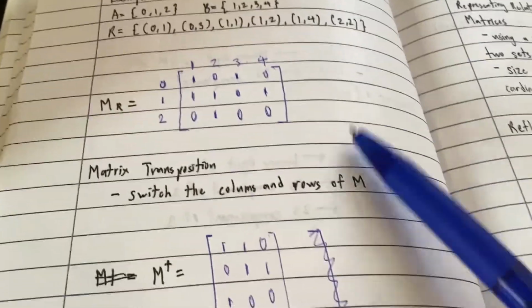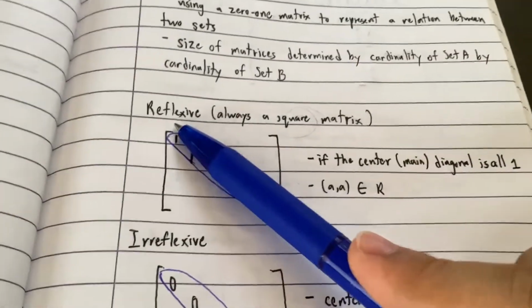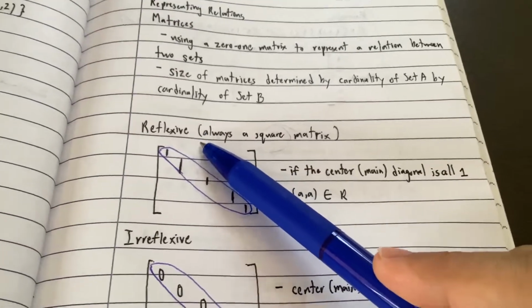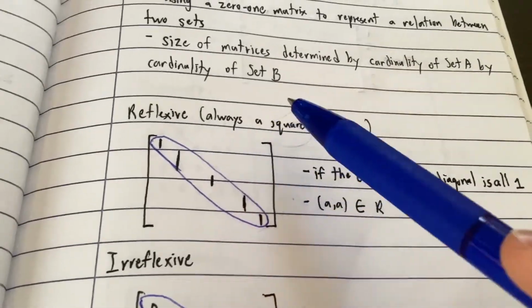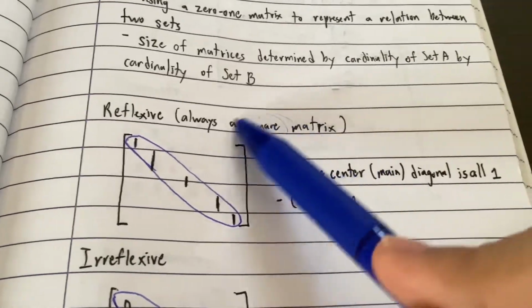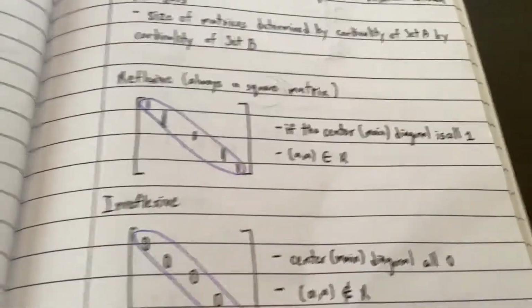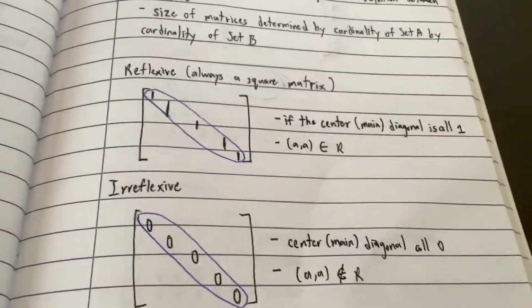Okay. So we already know what a matrix looks like and matrix transposition. Next, we will move on to reflexive. Note that a reflexive relation's matrix is always a square matrix. It cannot be a rectangle. That means it has to be a 3 by 3 or a 4 by 4, 5 by 5, and so on.